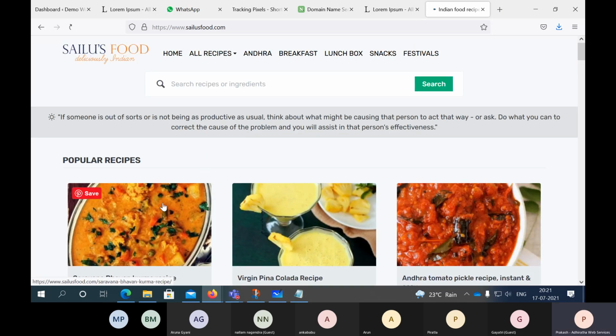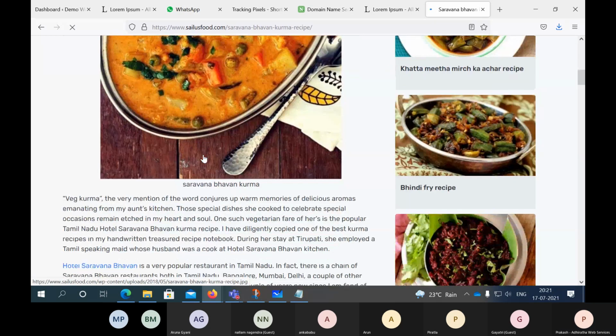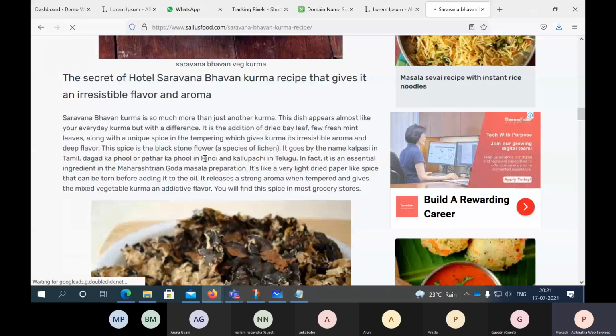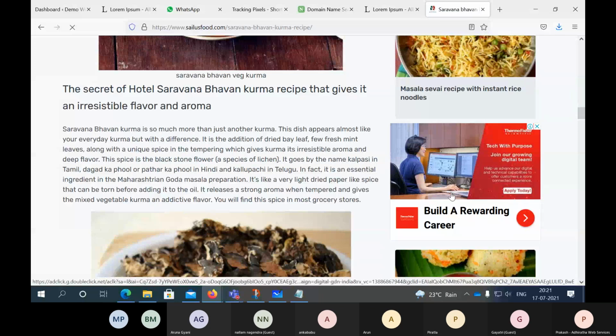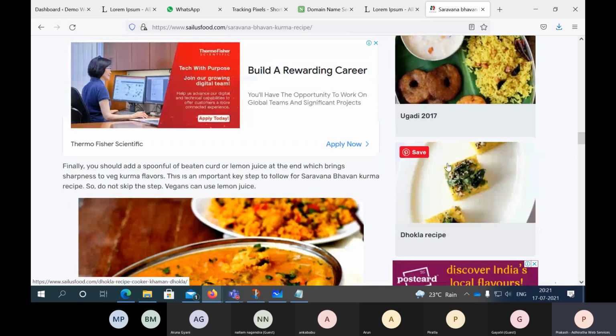But now when I click on something here, see here, this is an advertisement, right? Again, there is an advertisement. How are these advertisements coming up? Because, okay, I don't know, I didn't search for these cooking items recently.